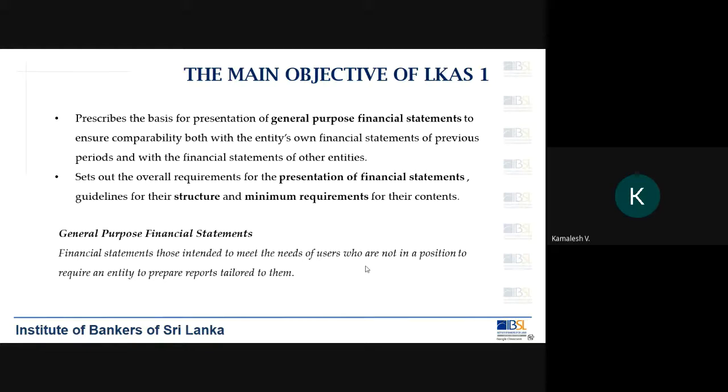As one student said, you have access to the company's website, which is a common platform. When you go to the company website, they have already put down their financial statements.